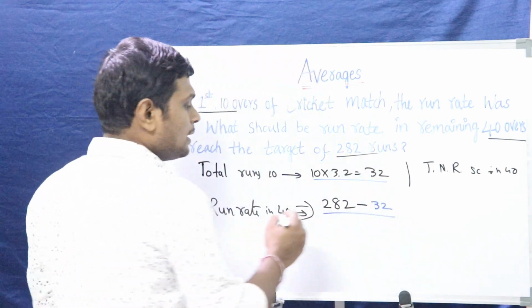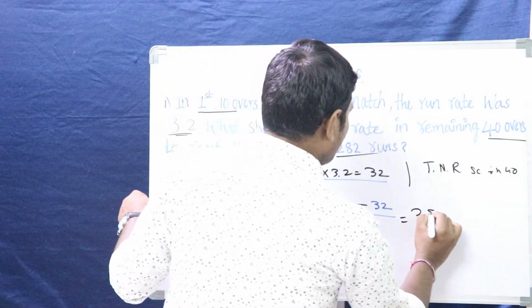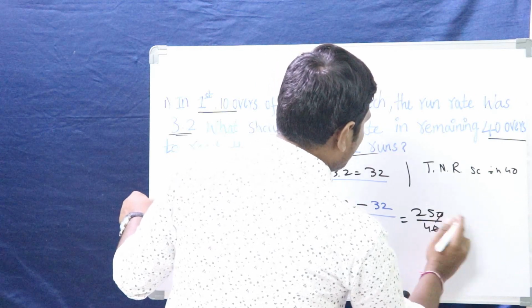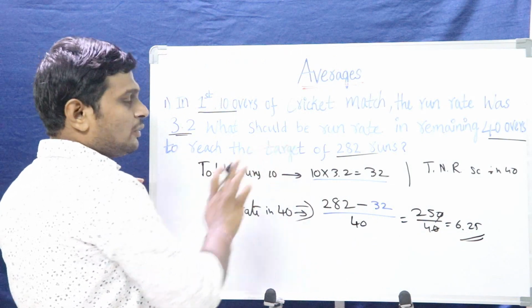That is 32, so (282 minus 32) divided by 40. How much will we get? 250 divided by 40, that is 6.25. This is the run rate needed in the remaining 40 overs.